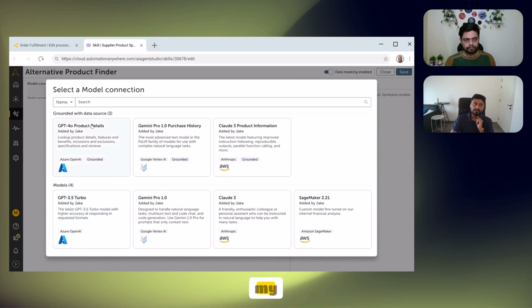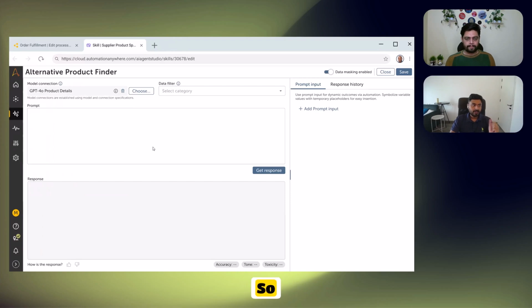It's not going to look at my product map. But because I've asked my COE to fine-tune my model using the RAG approach and expose it over here, now this Azure model has been trained on my product manual. So whenever I ask it questions, it's going to look at my product manual and it's going to respond based on that. So let's go click on it.